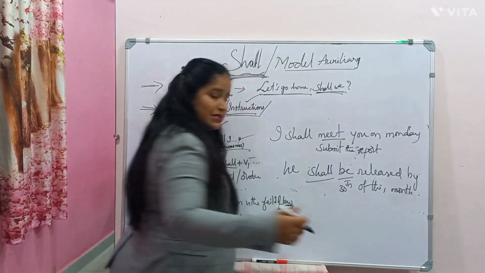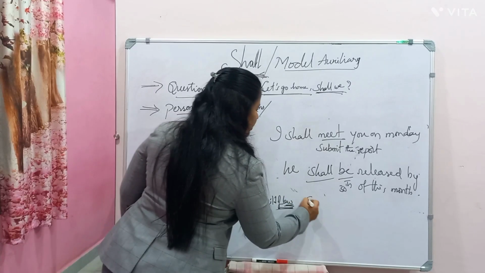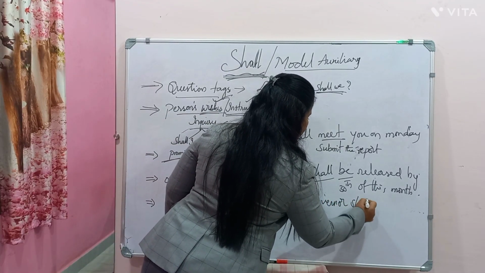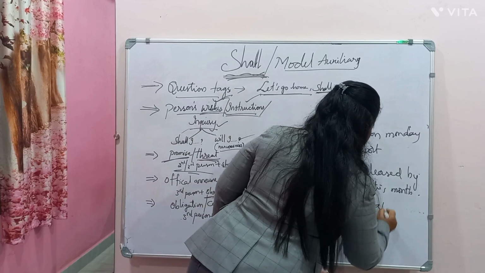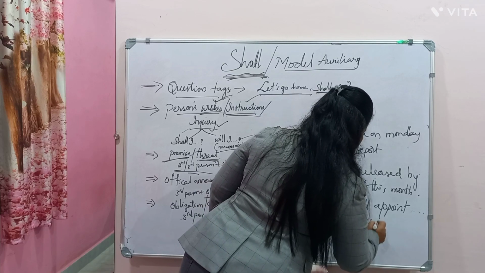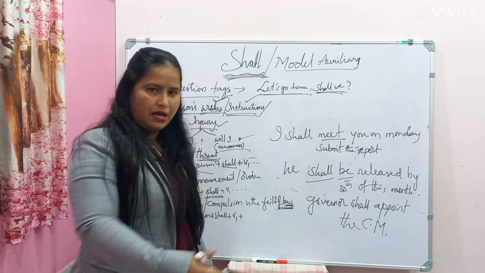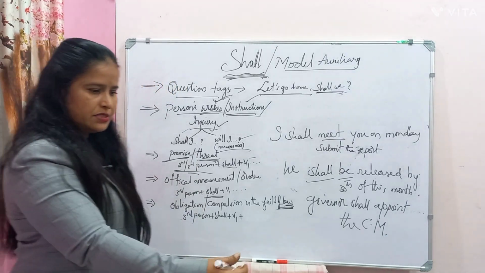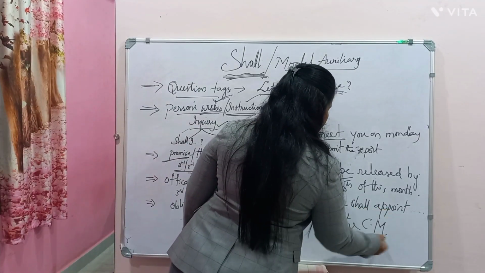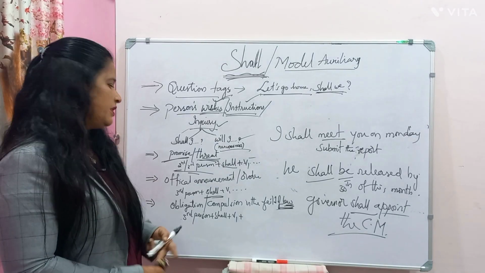As soon as these elections are completed, what is that? The Governor shall appoint the CM soon, right? So immediately after the results are announced on December 3rd, the governor shall appoint that. He shall appoint that. It is his duty. It's an obligation for him. He has to complete it.